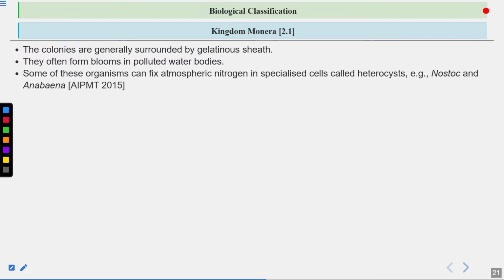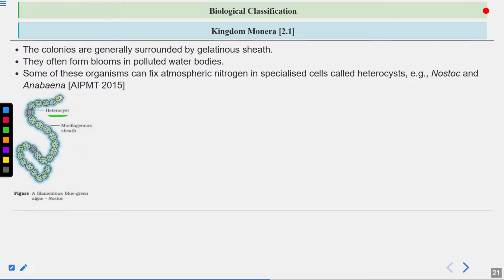Now, some of these organisms can fix atmospheric nitrogen in specialized cells called heterocysts. Again, you can get a question from here. Heterocysts are specialized cells which are involved in the fixation of atmospheric nitrogen. Examples are Nostoc and Anabaena. A question has come from here. Here you can see a heterocyst present in the filamentous blue-green alga Nostoc. So you should remember the example also. Nostoc is a blue-green alga and it consists of specialized cells known as heterocysts.